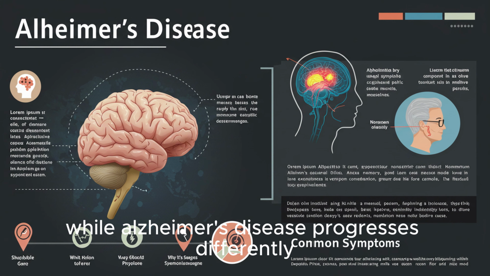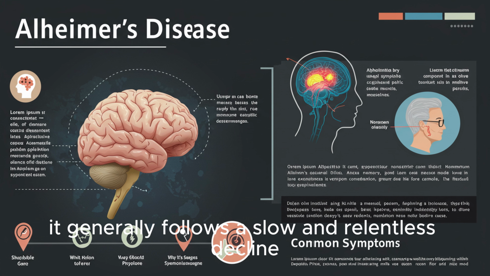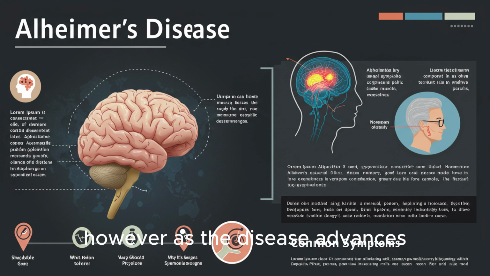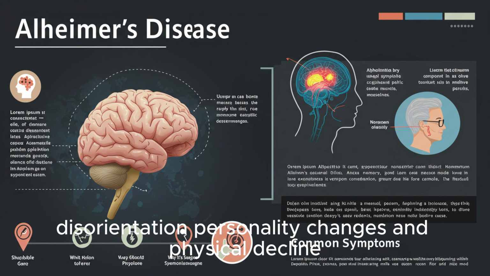While Alzheimer's disease progresses differently in each individual, it generally follows a slow and relentless decline. In the early stages, a person may only experience mild forgetfulness. However, as the disease advances, it leads to severe memory loss, confusion, disorientation, personality changes, and physical decline.